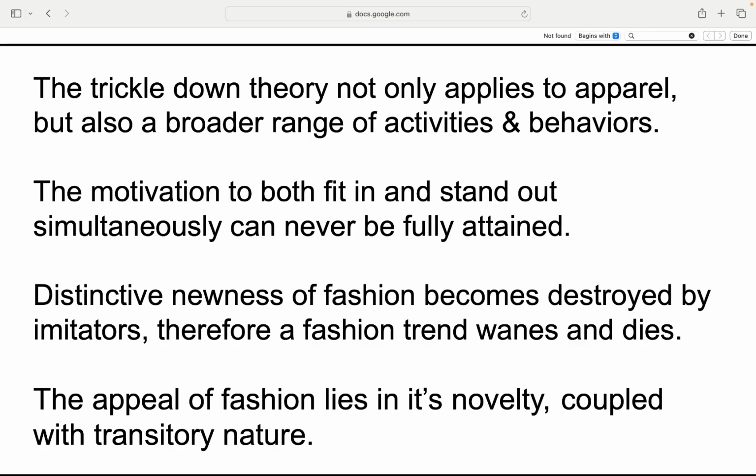The trickle-down theory, more than just clothes. The theory isn't just about fashion, it covers all kinds of behaviors and activities. People want to fit in and stand out at the same time. But spoiler, you can't fully have both. When imitators copy a trend, its freshness fades and the trend eventually dies. Fashion's magic? Its newness and short-lived vibe keep us hooked. We crave the thrill of the next big thing until it's old news.